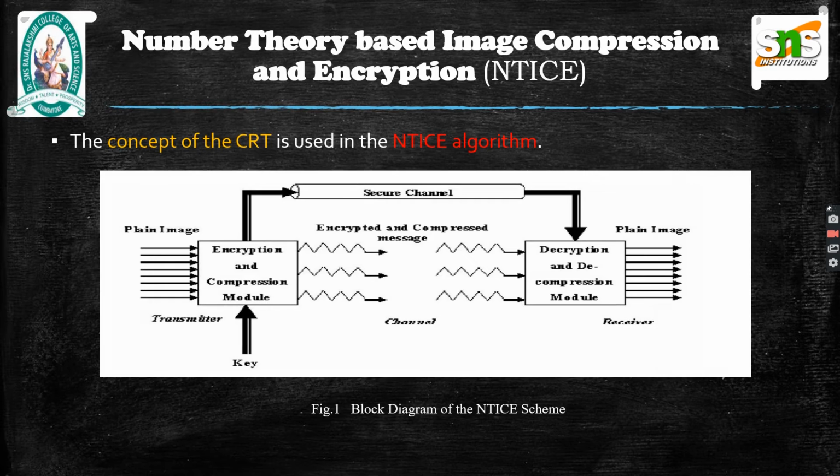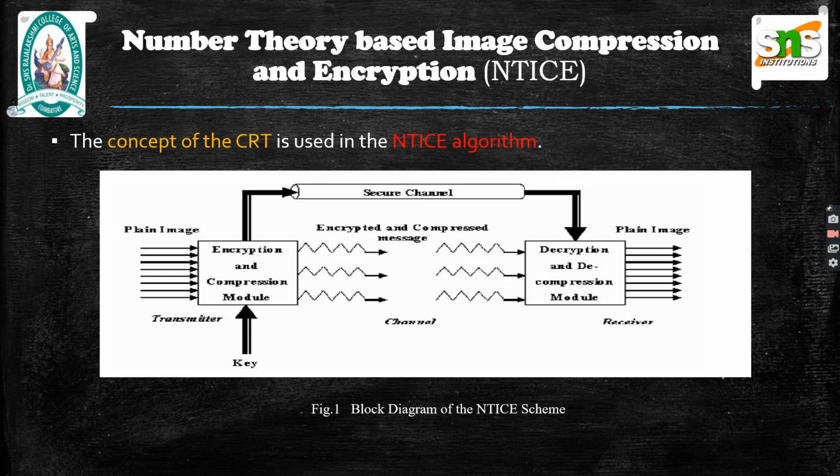Firstly, to mention the new algorithm of number theory based image compression and encryption, that is the NTICE algorithm, it is developed based on the Chinese remainder theorem for secure transaction of the hidden data. The flow diagram of the NTICE based image coding system is shown. That is, in the transmission part, the image, that is the plain text, is compressed and encrypted simultaneously and then transformed into cipher text. While the process of encryption, the key is included.